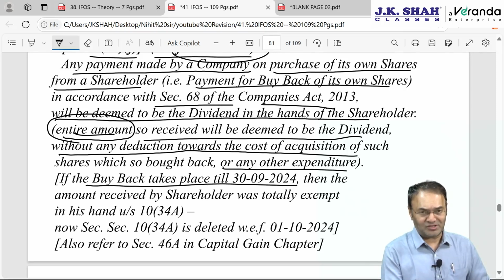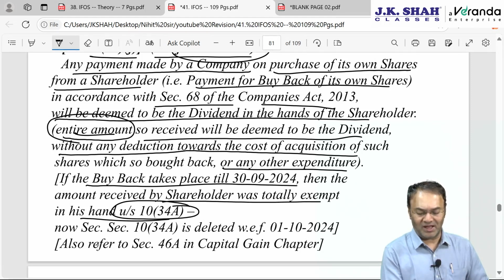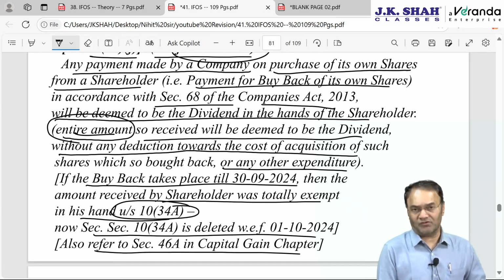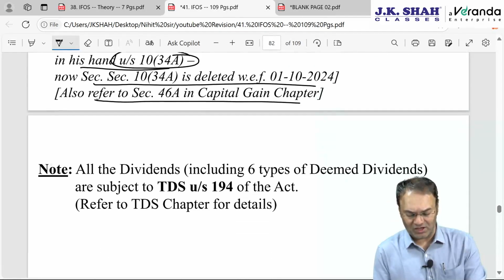If the buyback takes place up to 30th September 24, then the shareholder was totally exempt under 10(34A), and the company had to pay buyback tax. Now 10(34A) is also deleted. Also refer to section 46A of the capital gain chapter, which we are done with.